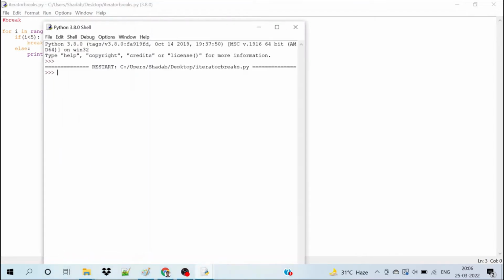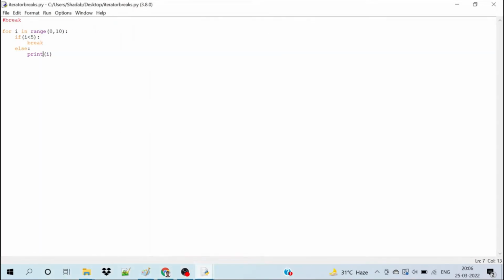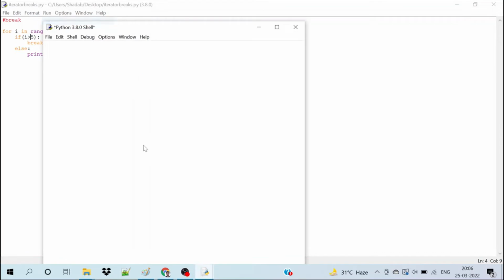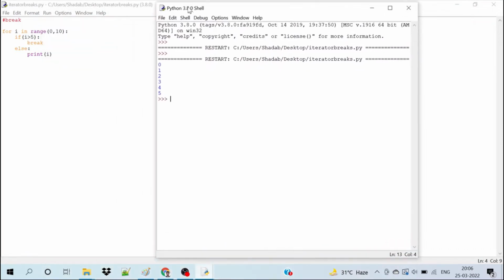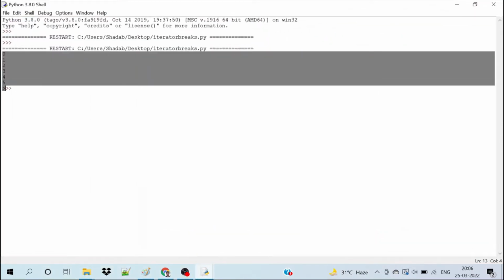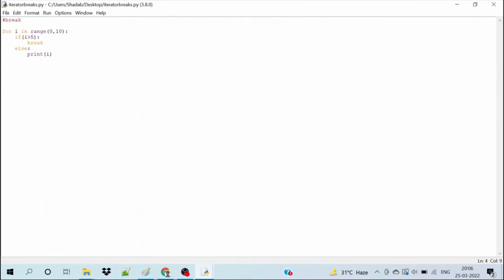Let's run it. Okay, so what happened is, if I is greater than 5, right? When we run it, we can see that we have received 0 to 5 but not the values which are greater than 5. Now moving on to the next statement. Next is our continue.